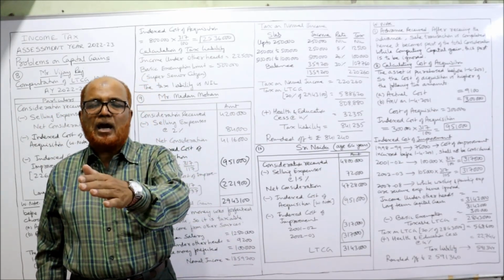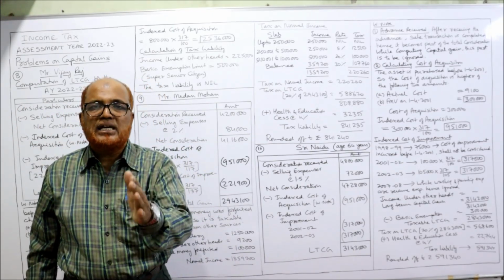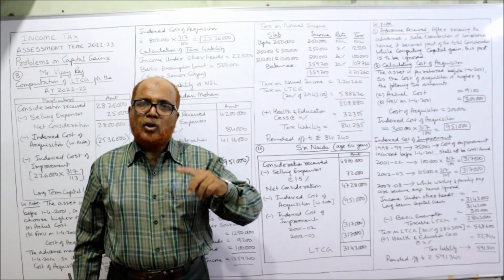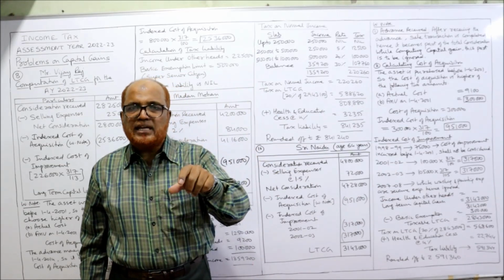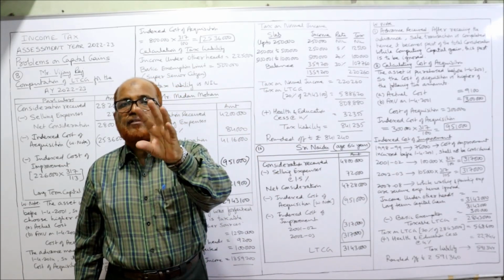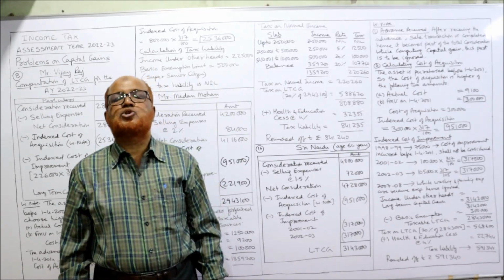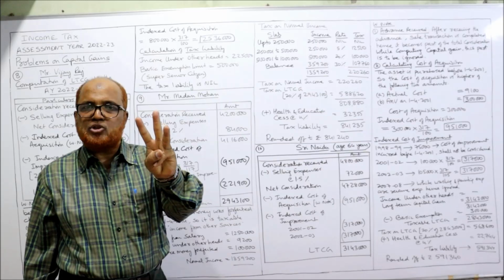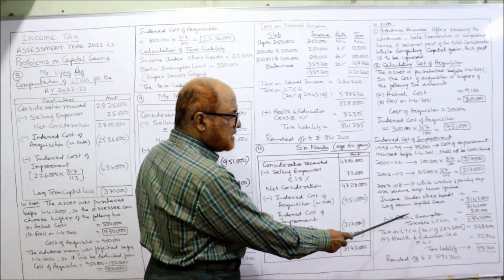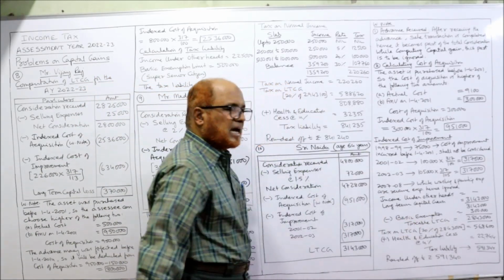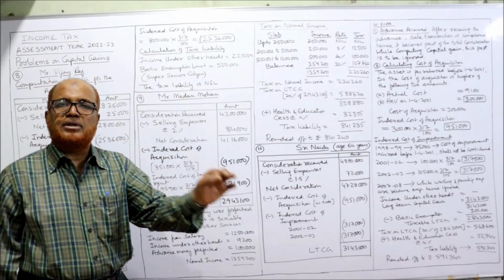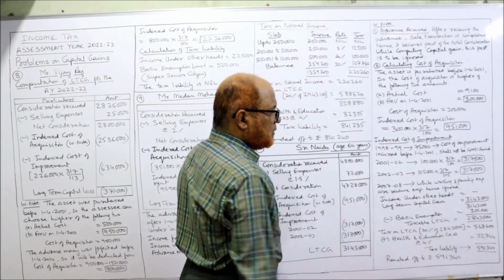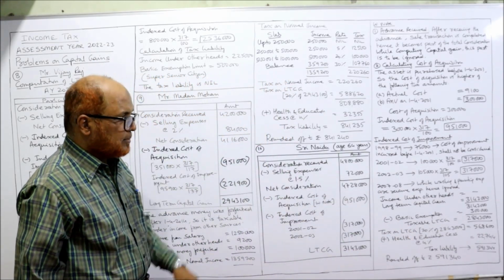So 60 and above but below 80 is a senior citizen, whose basic exemption limit is 3 lakh. Non-senior 2 lakh 50, senior 3 lakh, super senior 5 lakh. This is the basic exemption limit. So here 64 years means senior citizen, basic exemption limit is 3 lakh. Deduct from the long-term capital gain, leaving 28,43,000. Now tax on LTCG at 20% of 28,43,000.